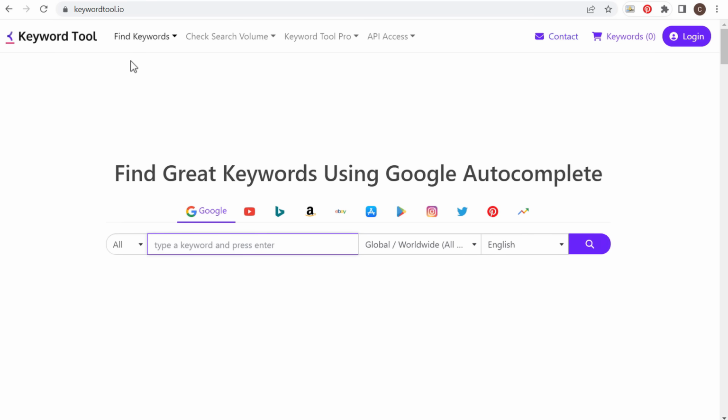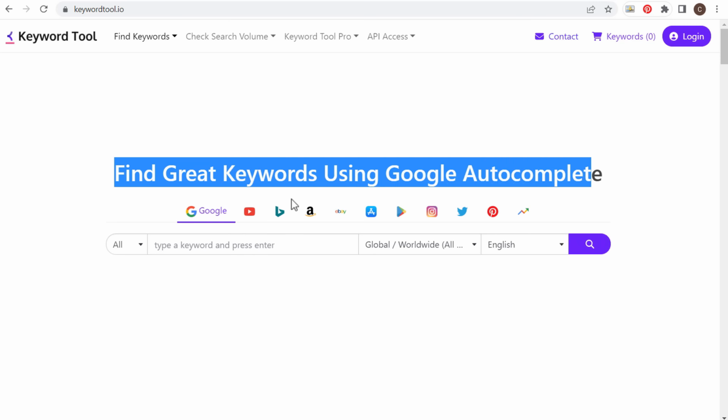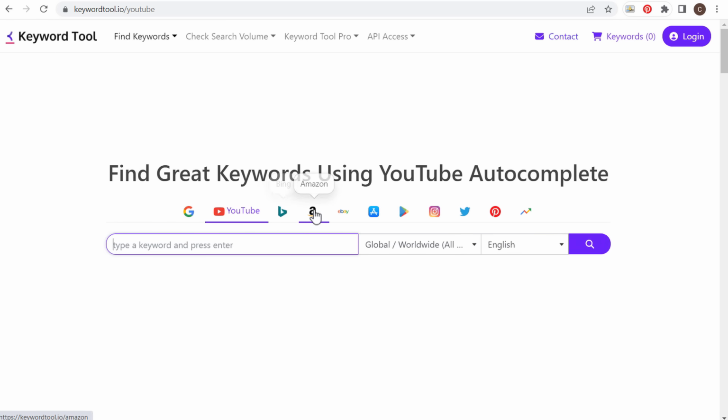Next is going to be keywordtool.io. So find great keywords using Google autocomplete. Now you can do this for Google, YouTube, they have Microsoft Bing here, Amazon, eBay, they have the App Store, the Google Play Store, Instagram, Twitter, Pinterest, and Google Trends.